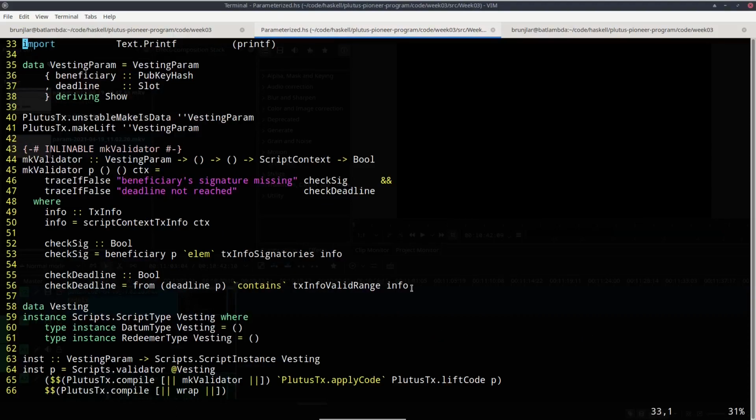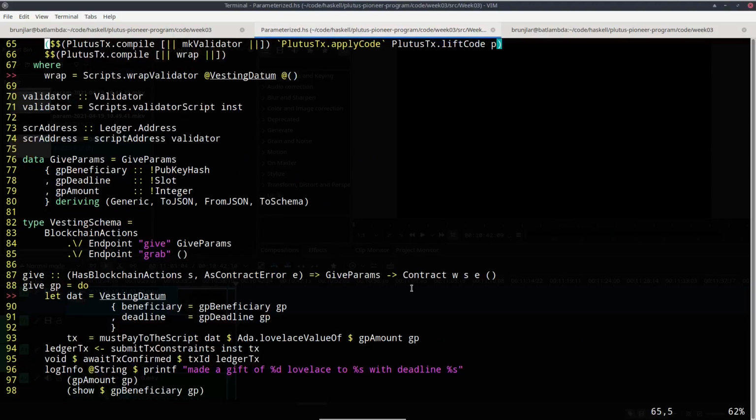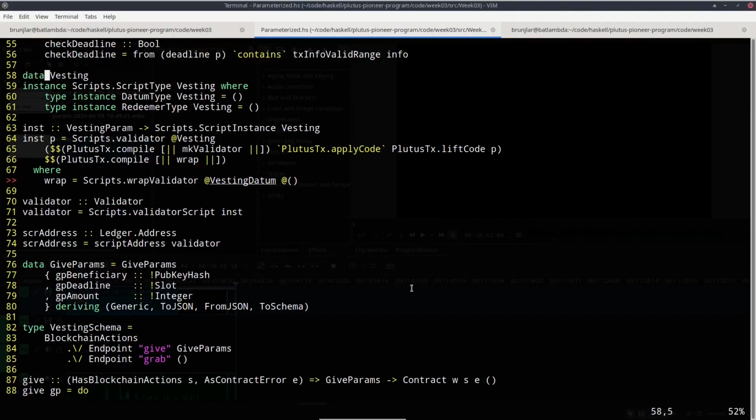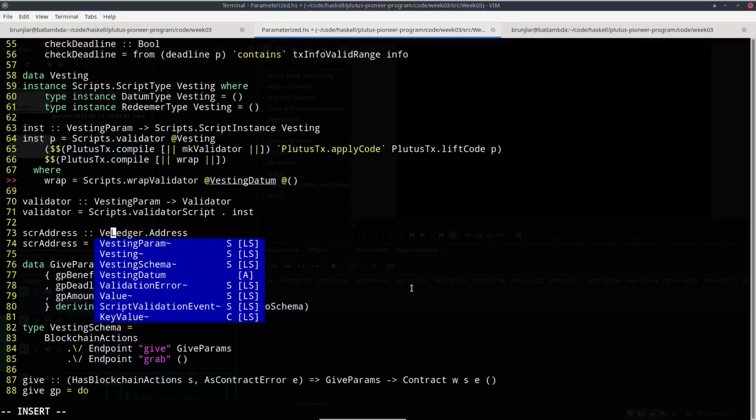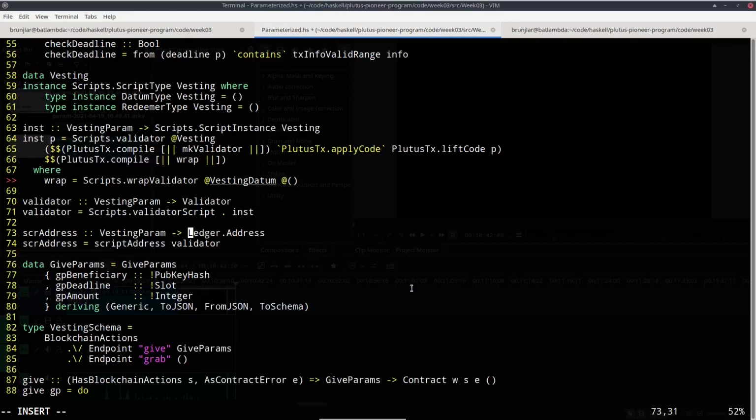Now we have to make a couple of other small modifications, because now we always have this parameter. So inst now takes this additional parameter. So the validator will also now take this additional parameter. So we can't any longer simply apply validator script to instance. We must compose with instance. Same for script address. This now also takes an additional parameter. We can again compose.